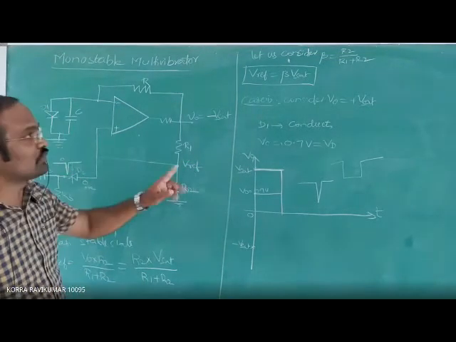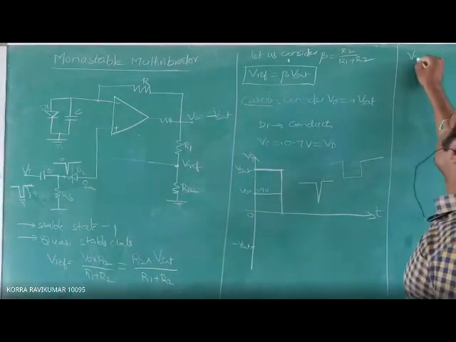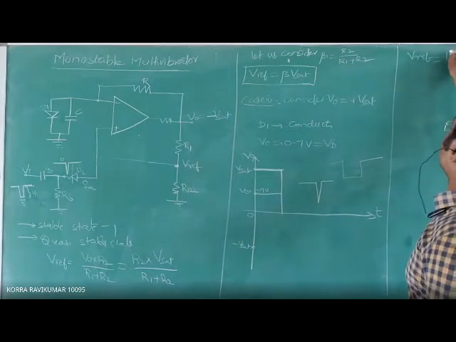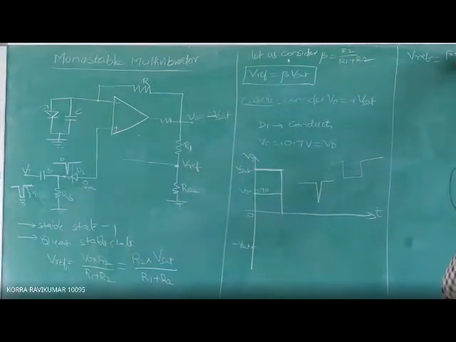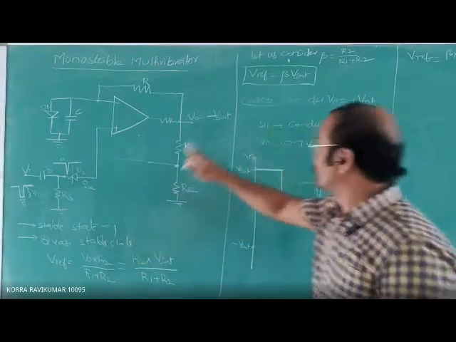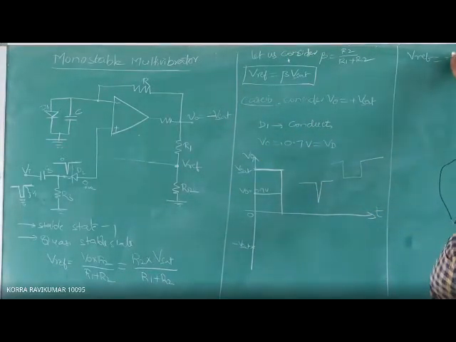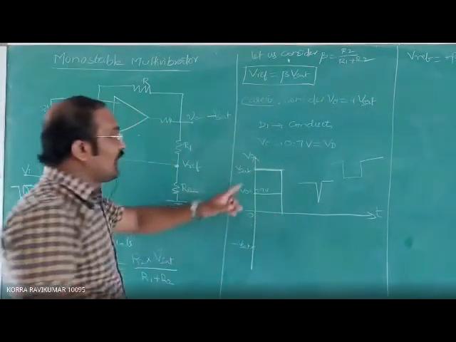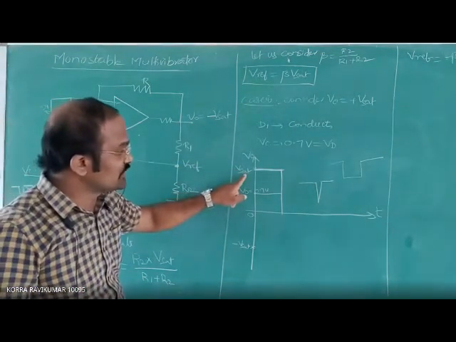If you substitute V0 equal to minus Vsat, then the reference voltage becomes V reference equals beta into minus V saturation, where beta is R2 by R1 plus R2. In place of V0, substitute minus V saturation. Then the expression becomes minus beta into Vsat.